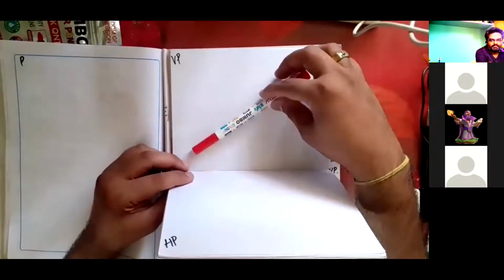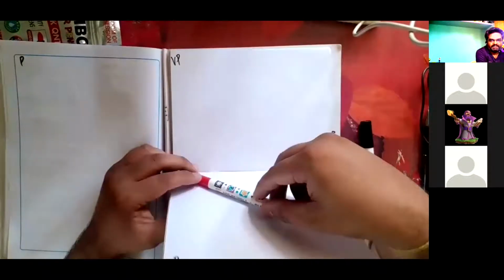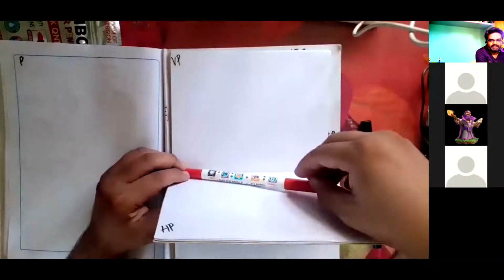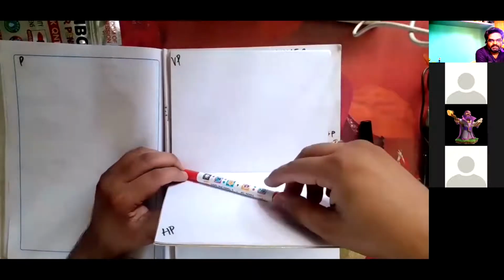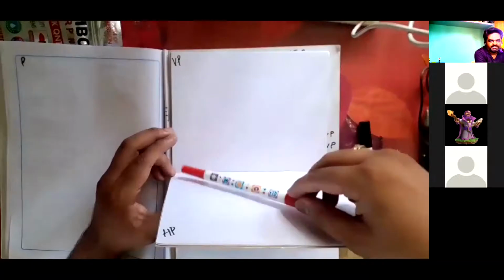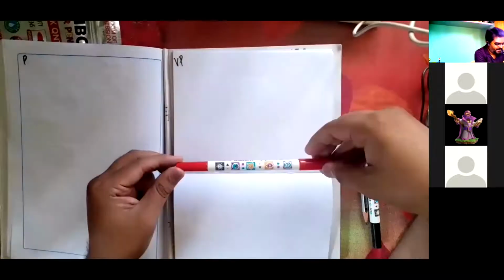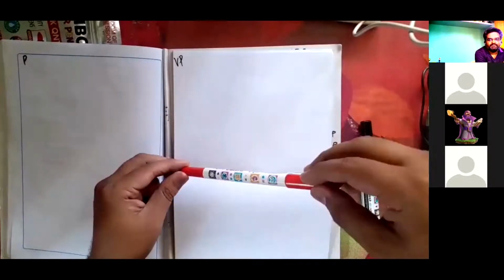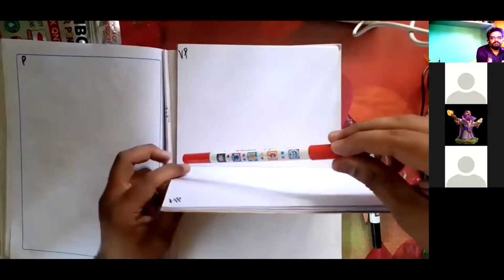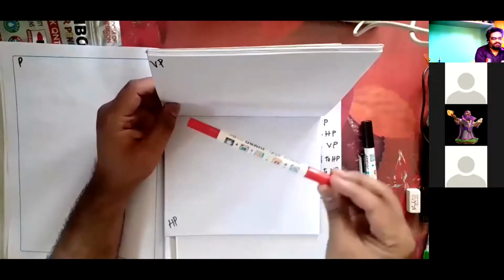Same way, a line can be parallel to the horizontal plane and inclined to VP. See, inclined to VP, 10 degree, 20 degree, 30 degree. You can keep a stick on the floor and keep it like this. This is the vertical plane, the horizontal plane, parallel to HP and inclined to VP. I'll fix this end. If I incline it, then it is inclined to VP at any angle, 10, 20, 30 degree, and parallel to HP.